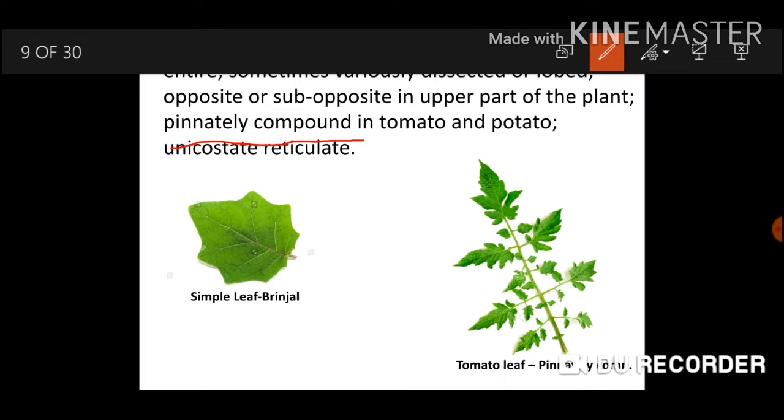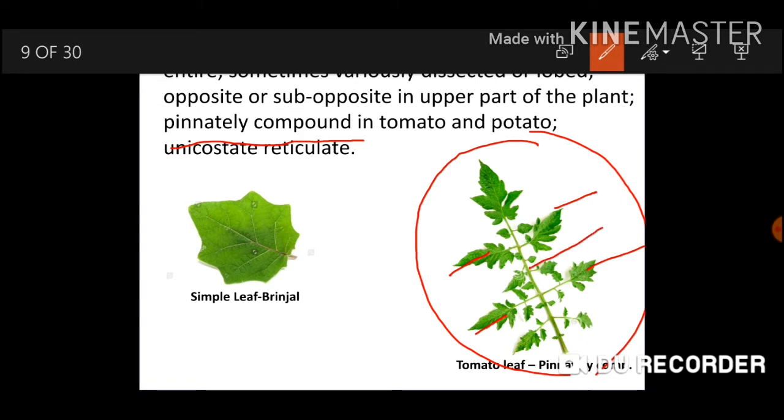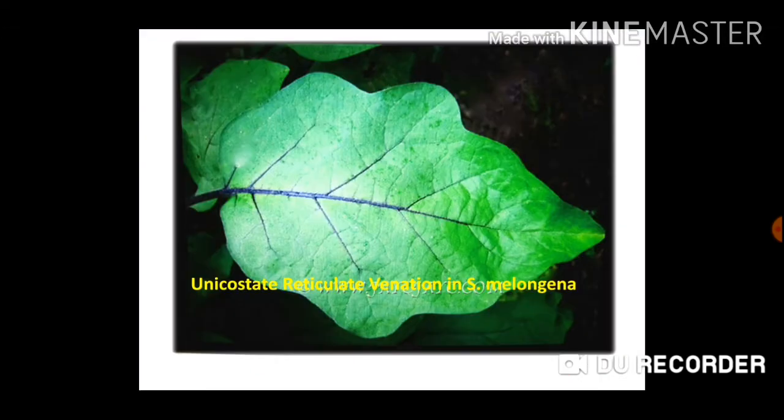And it is having unicostate reticulate venation. So here you can see the pinnately compound leaf of tomato. These are different pinnae or leaflets, and the leaflets are arranged on the rachis. And this is a simple leaf of brinjal or Solanum melongena. In this image you can see unicostate reticulate venation in brinjal or Solanum melongena.